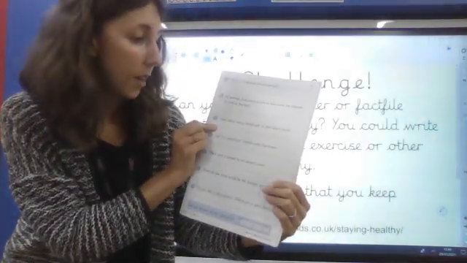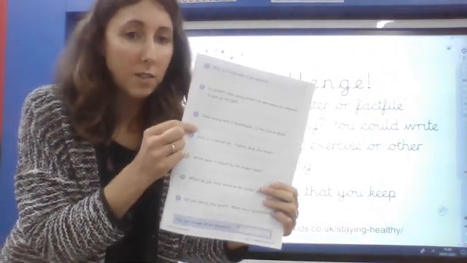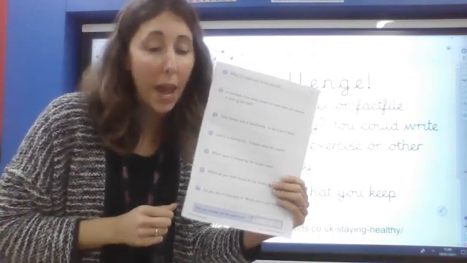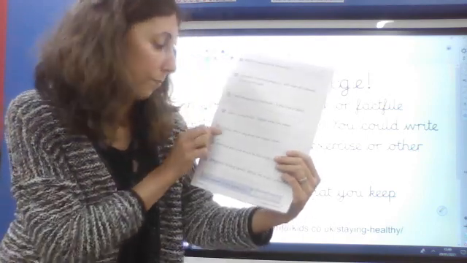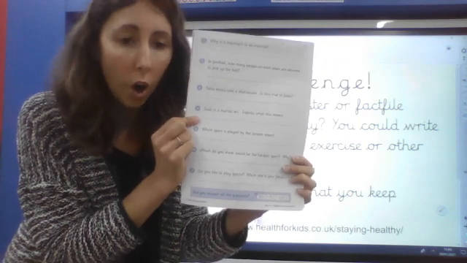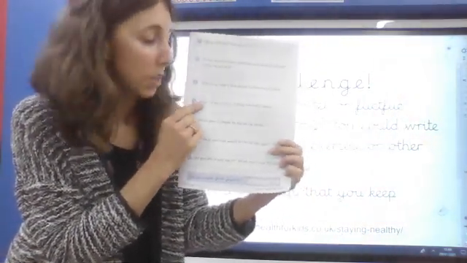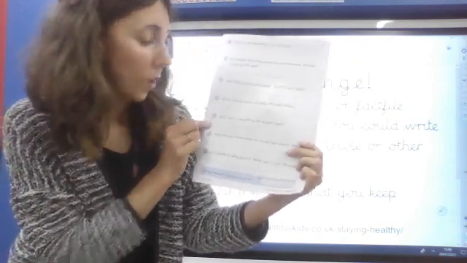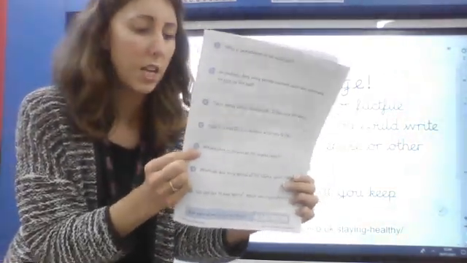Number 3, table tennis uses a shuttlecock. Is this true or false? Now, I think we know the answer to that already, and I think you can put that into a good sentence. And a good tip is, if you are saying it's false, tell me why. Question 4, judo is a martial art. Explain what this means. So that's in the judo section. It tells you what that means. Can you retrieve it?